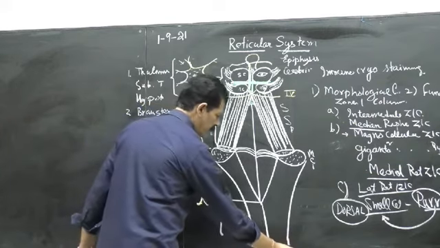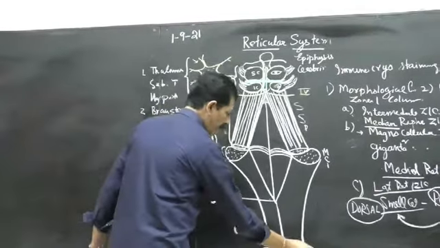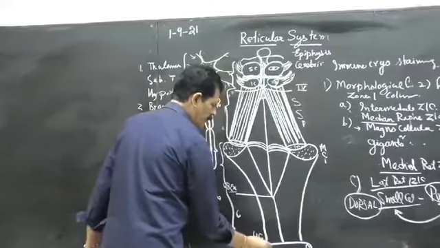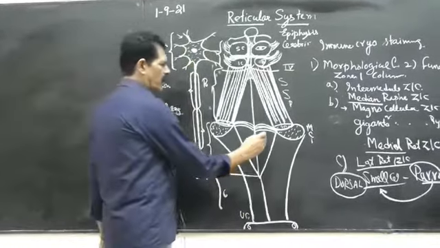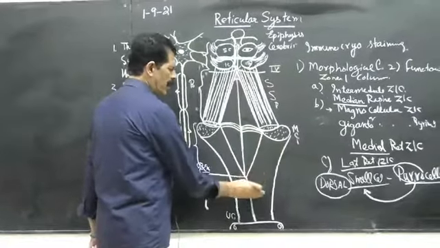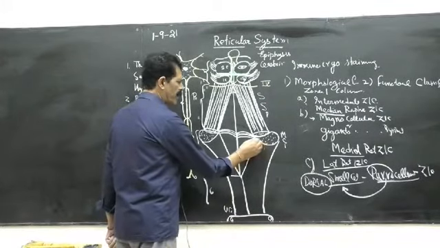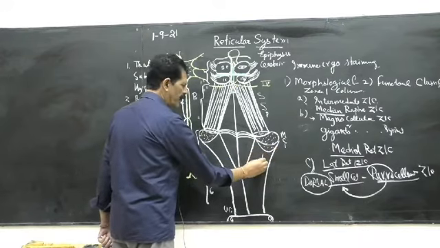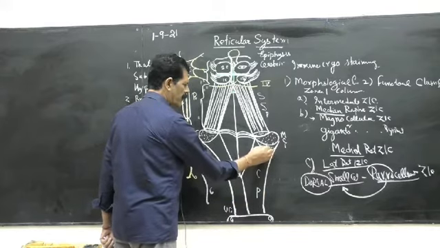And where the brain ends, or where the medulla ends, at the upper border of the atlas C1, the spinal cord starts here. So this is the basic diagram. This is the part of the medulla, and this lateral part of the medulla also goes into the cerebellum. This lateral part of the medulla is called the inferior cerebellar peduncle.